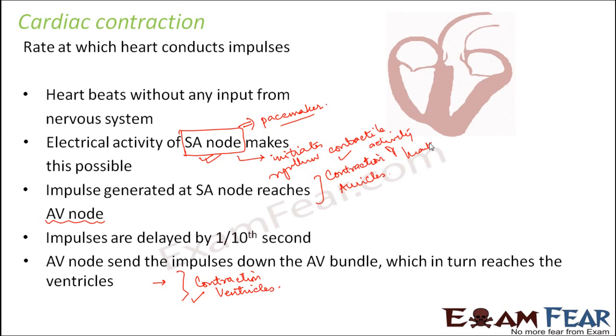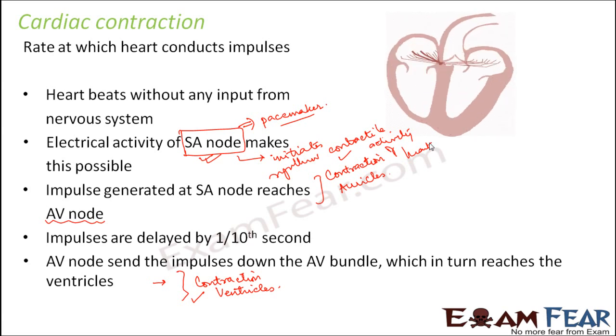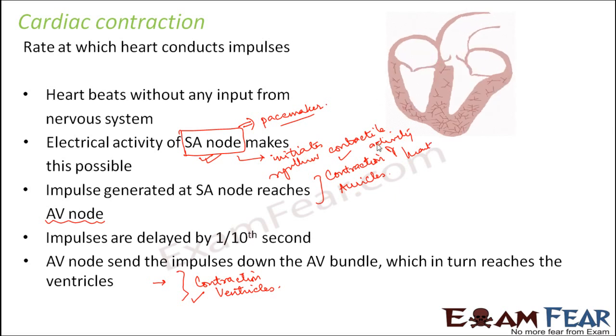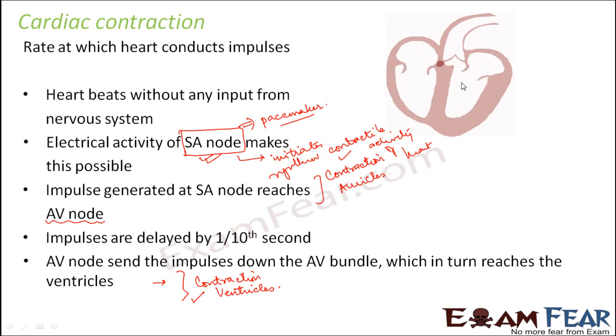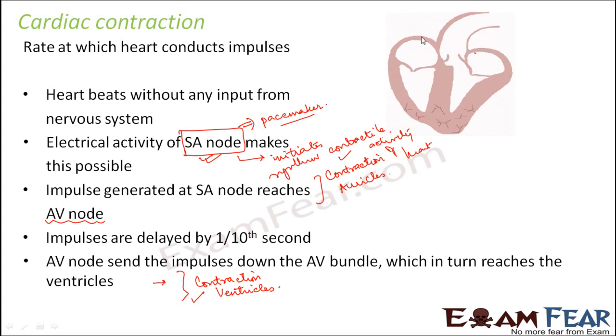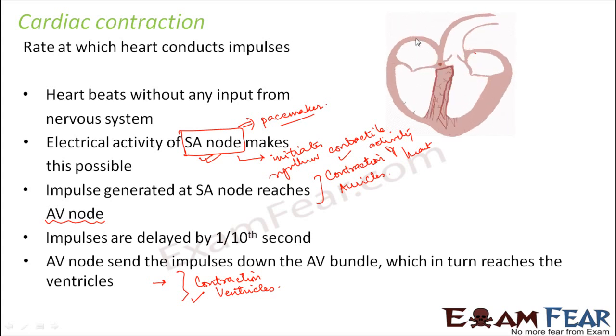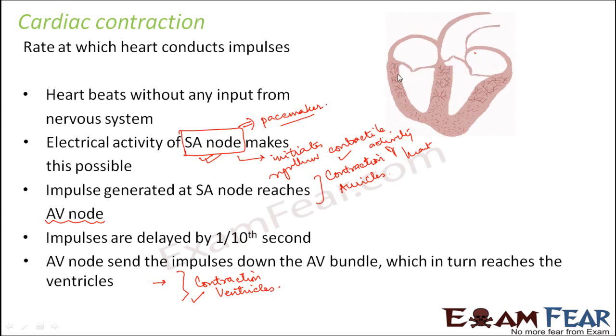So now just look at this figure and try to understand how the impulse generation and impulse conduction help in cardiac contraction. Just observe it very closely. In the upper part, the two chambers are the auricles, right? First the signal gets generated at this point, somewhere here, that is the SA node, then it goes here, which is the AV node, and from there it gradually goes to the bundle of His, which is present throughout the ventricles.